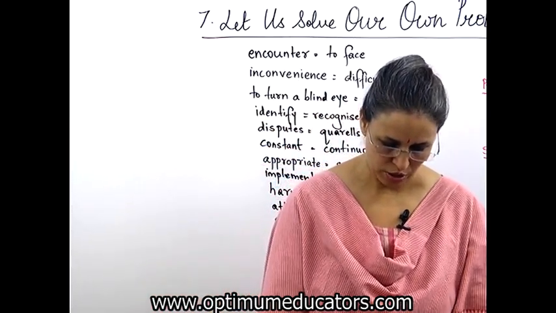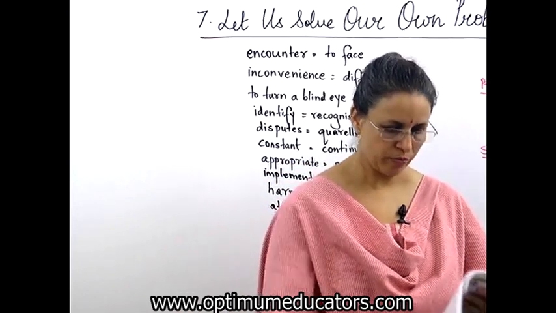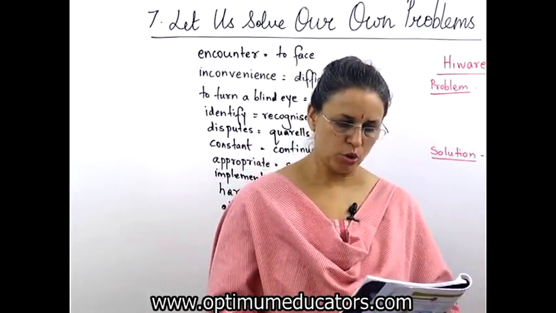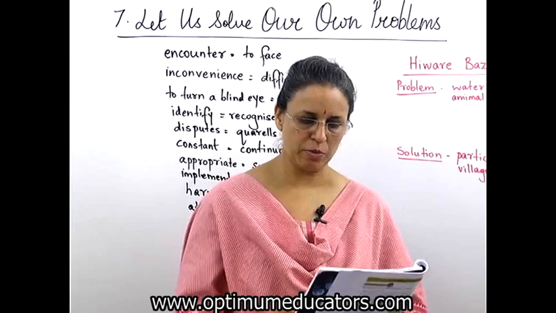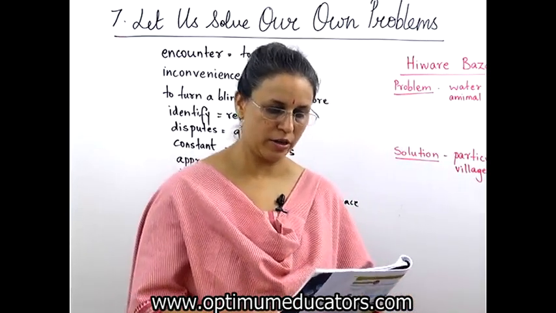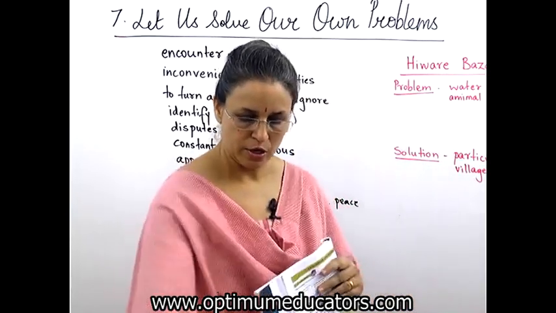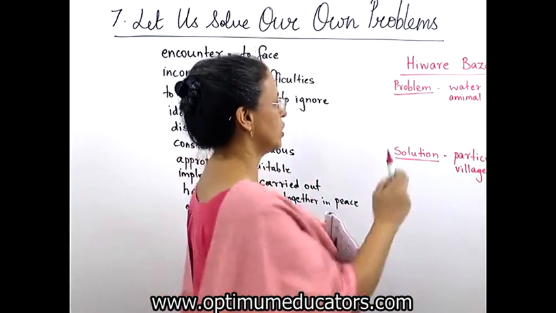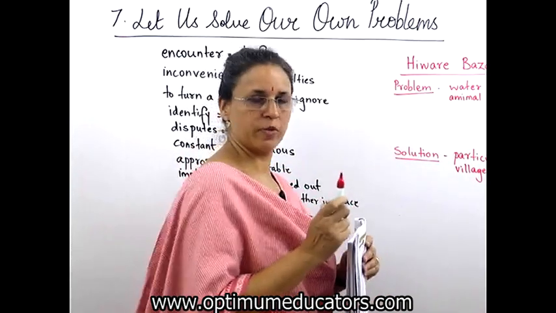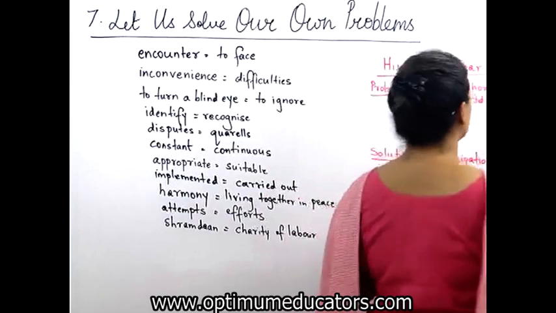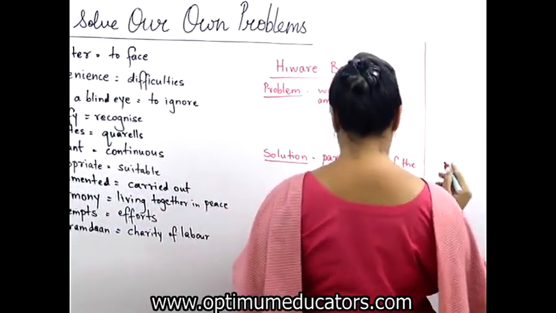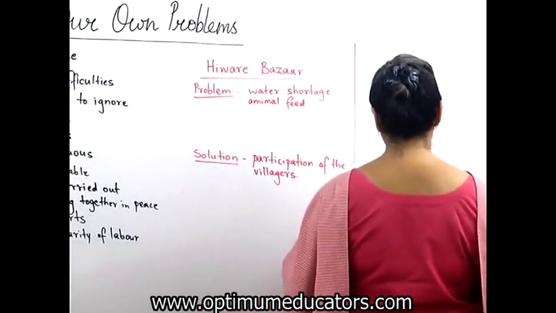Now we are going to see this other village. The people of Khudawadi village in Osmanabad district cleaned their village through Shramadan. So now let us see which is the second village. Hivre Bazar was the first one. Correct? Now the next one. Next was Khudawadi.